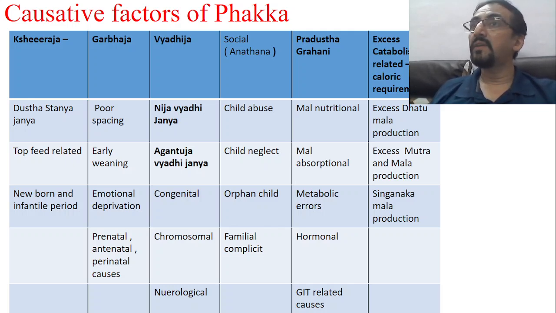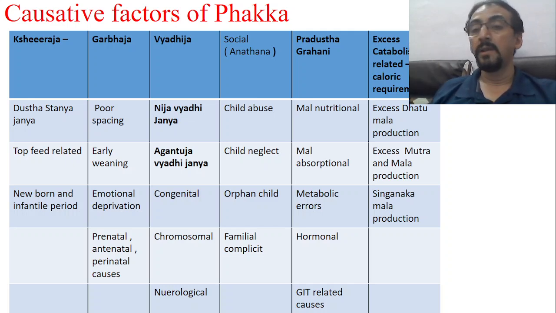Proteins are considered the building blocks of the body and should not be utilized for energy. When they are used, that means catabolism is more, when there is more caloric requirement or shortage of calorie. Then there is excess dhatu mala production. Phakka Roga is called excess dhatu mala production. Dhatu mala is produced when dhatus are undergoing digestion. Then excess mutra production, excess mala production.